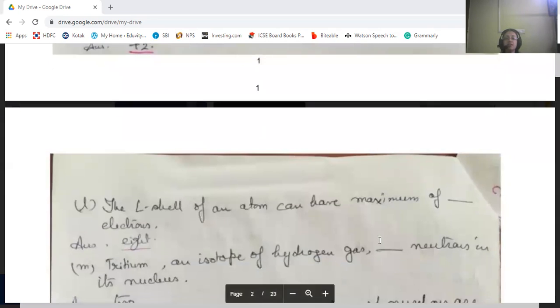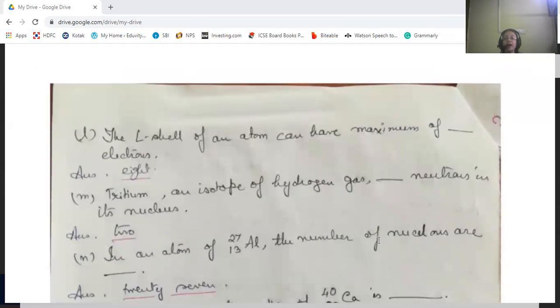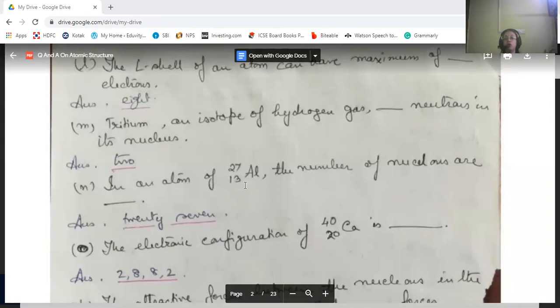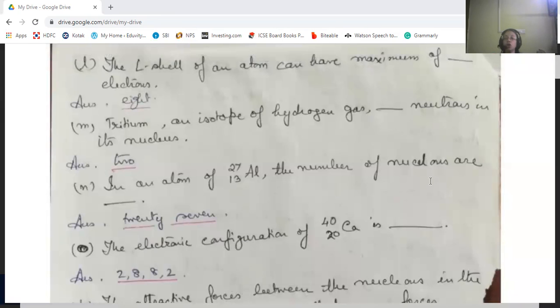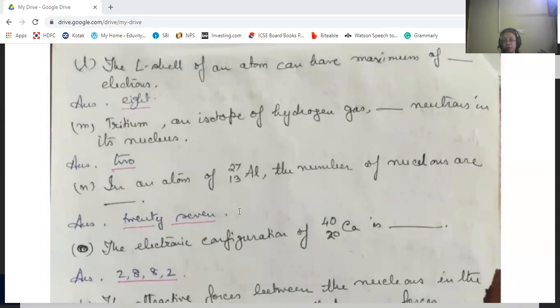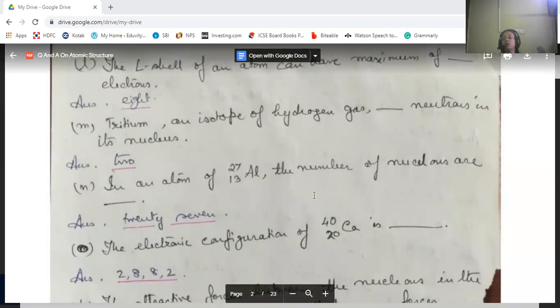Next is the L shell of an atom can have maximum of 8 electrons. Tritium, an isotope of hydrogen gas, has 2 neutrons in its nucleus. Then in an atom of aluminium with 27 as mass number and 13 as atomic number, the number of nucleons are 27. That is mass number. Mass number is neutrons plus protons. That is also called nucleons.